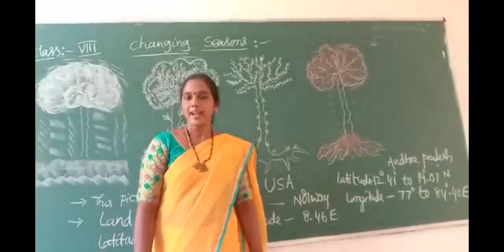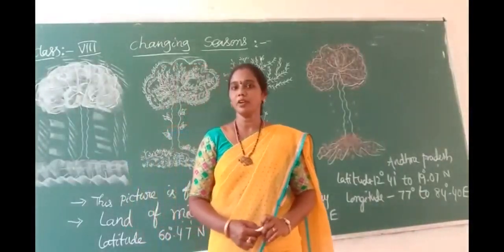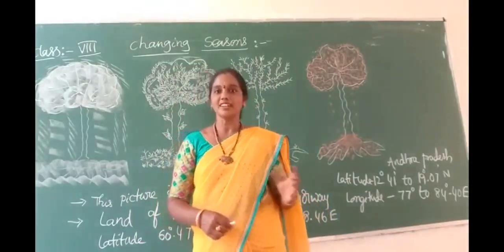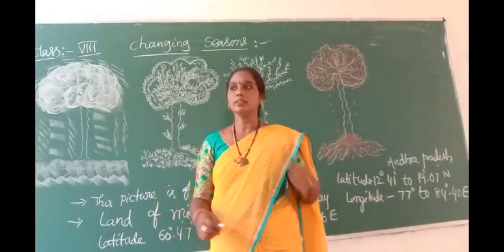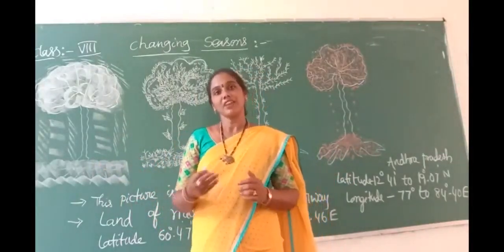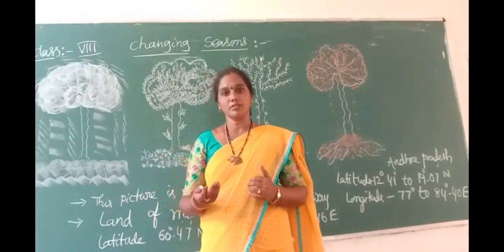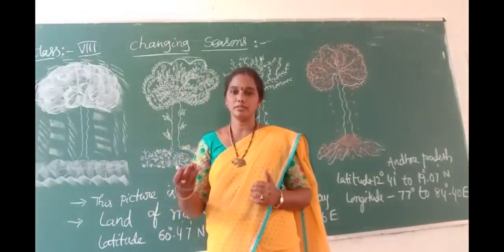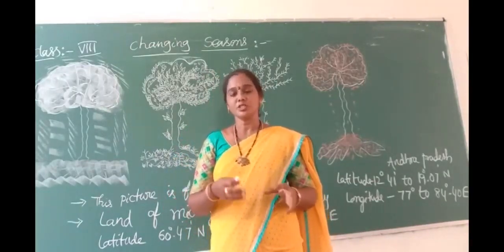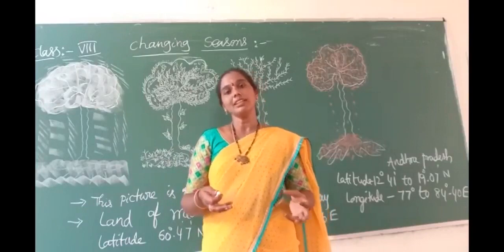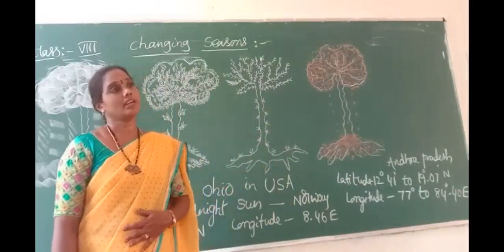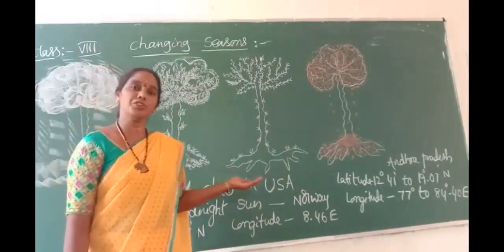Plants and animals depend upon our surroundings. In adjusting to our surroundings, we observe what is happening and what changes they follow. What are the changes? The plants flower and fruit, they shed their leaves and branches, and new roots, new leaves and new branches grow. We have to observe these changes in our surroundings. This is the picture given in your textbook.